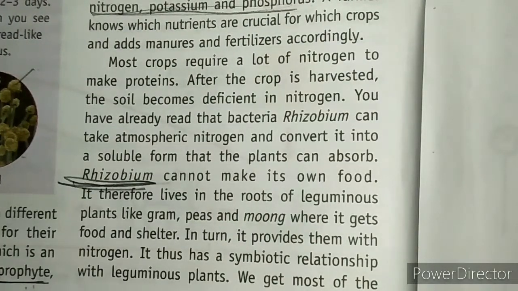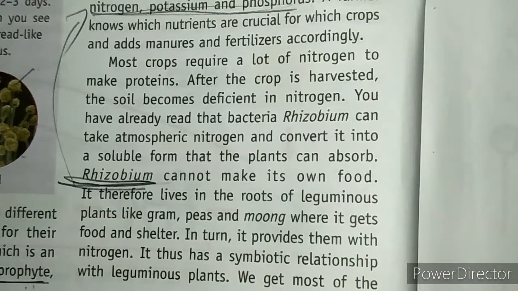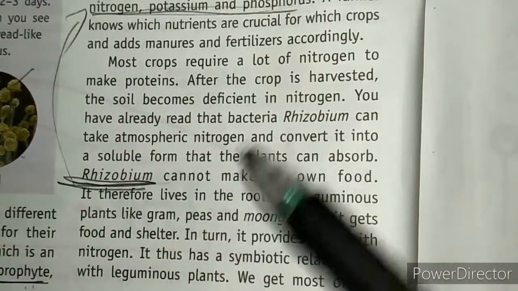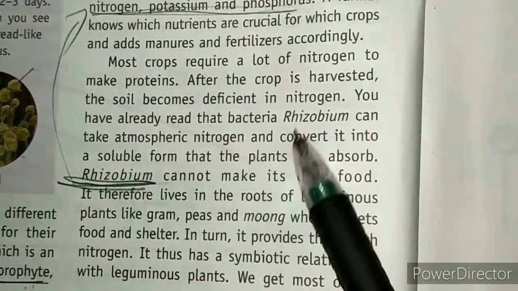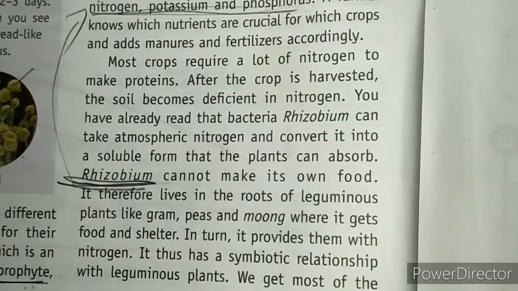This rhizobium is not able to make its own food, and it feeds on these. Afterwards, rhizobium makes these soluble in the soil, and then the nitrogen, potassium and phosphorus are taken by the plants through the soil.